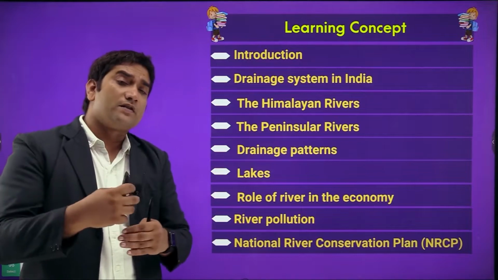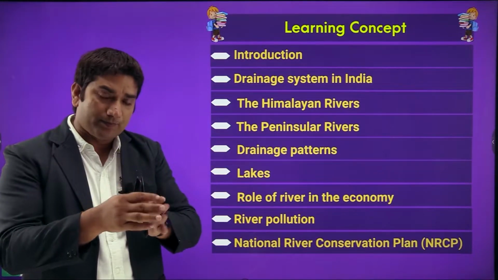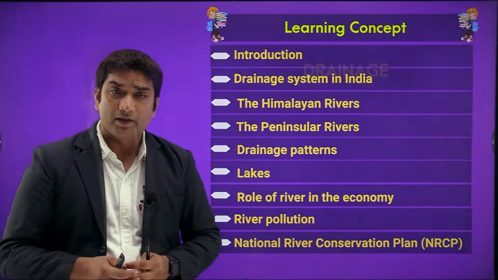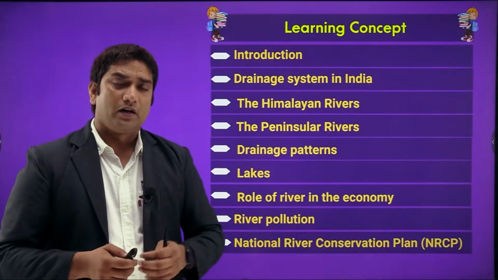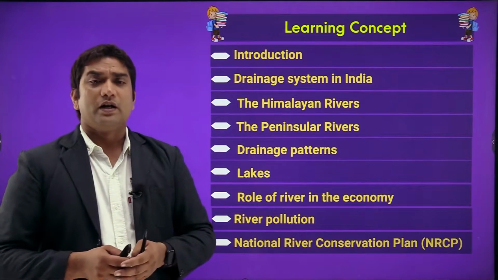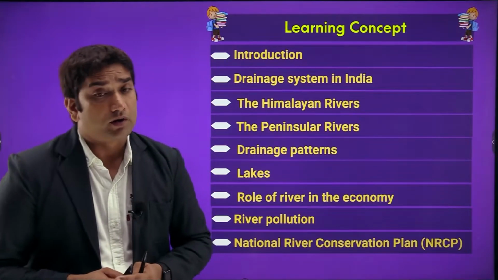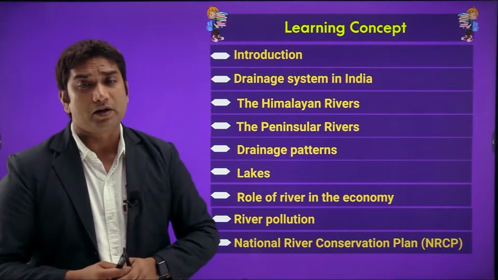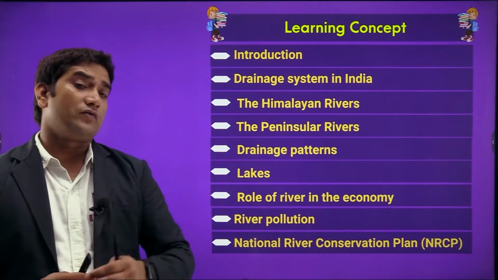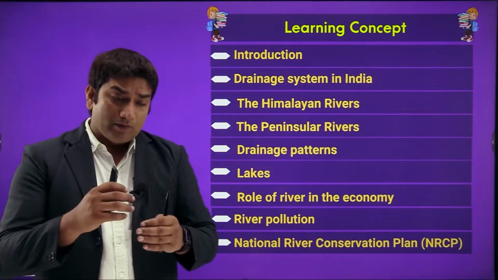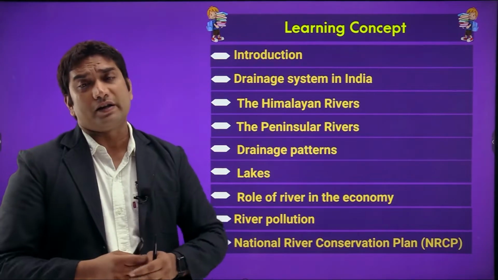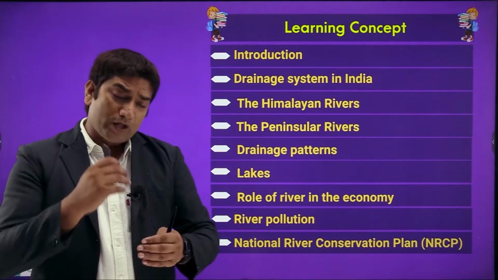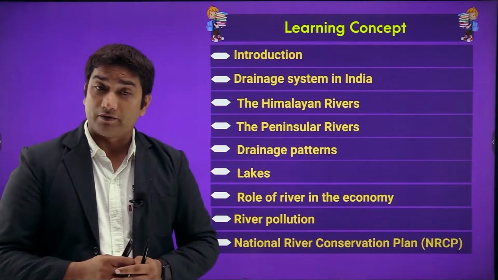ये ऐसे कुछ patterns हैं जिनमें ये rivers flow करती हैं, right? After that we have to discuss several lakes of India which are mainly originated in India, right? Then we have to do the role of rivers in the economy. मतलब ये rivers हमारी अर्थव्यवस्था में क्या importance रखती हैं, that we have to also discuss in this chapter. Then these rivers are getting polluted because of several human activities, right? So we have to also discuss river pollution.